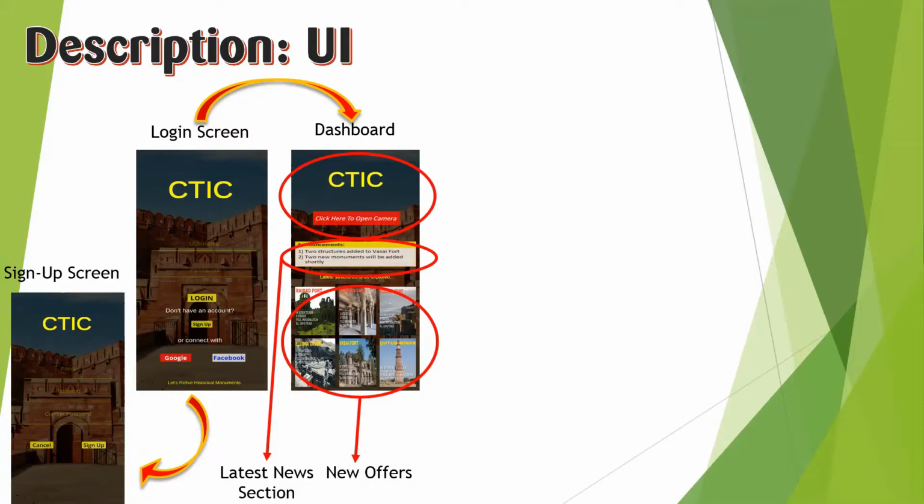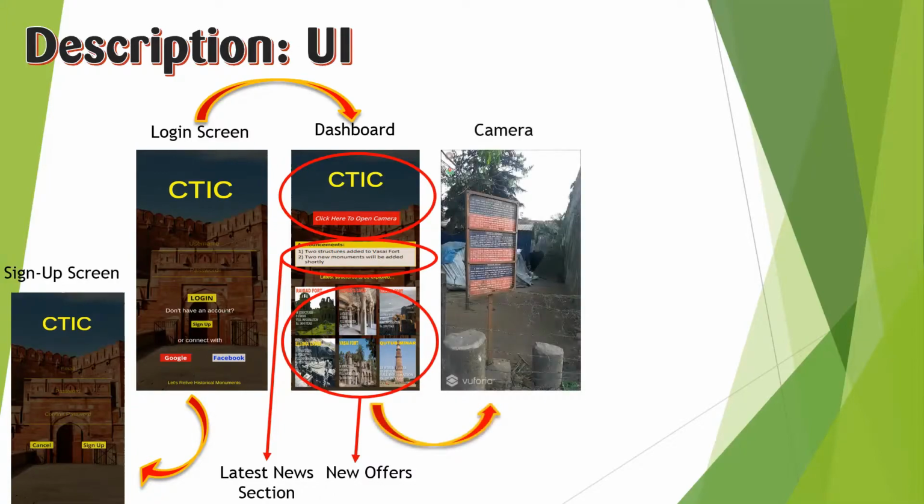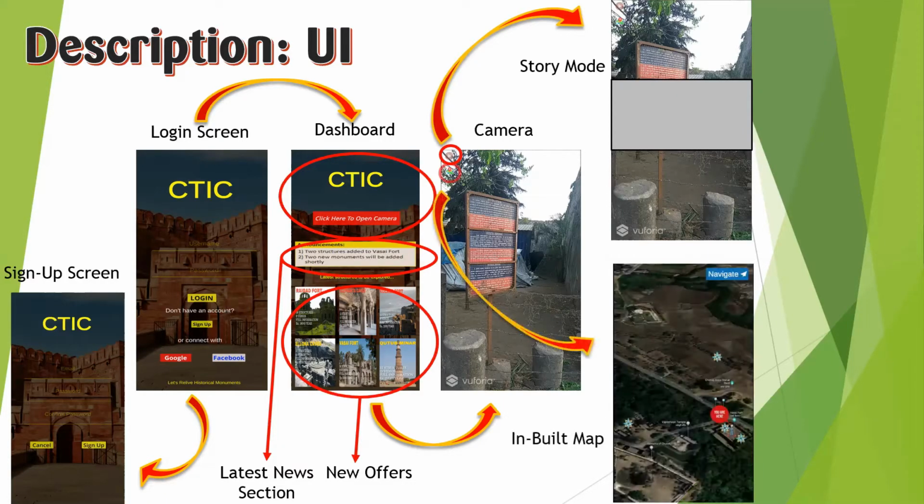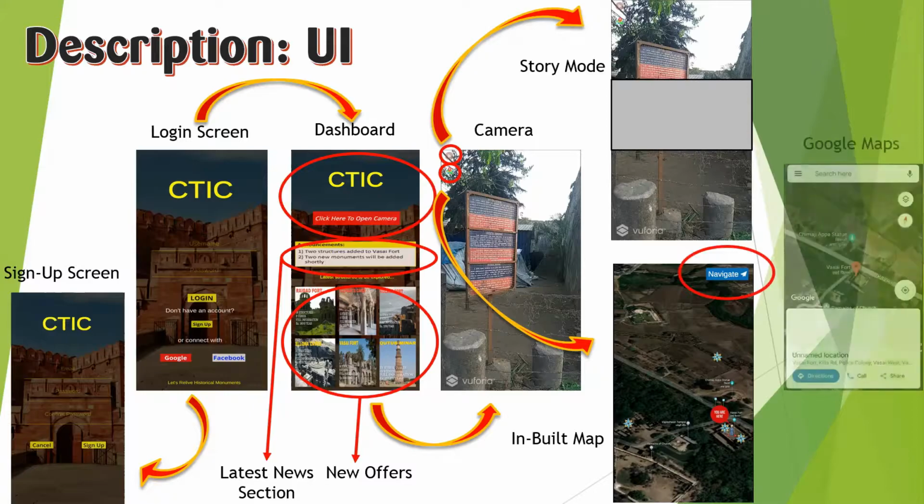Now if you click here to open the camera, the main UI will be shown to you. On the camera itself, there are a few options. First option is to get the story mode. So if we have some visual representation of an architecture, that can be shown over here. Secondly, we have an inbuilt map to provide the users. This map is a static map. So if you want to get the real-time location, you can just click on the navigate button and automatically Google Maps will be opened.